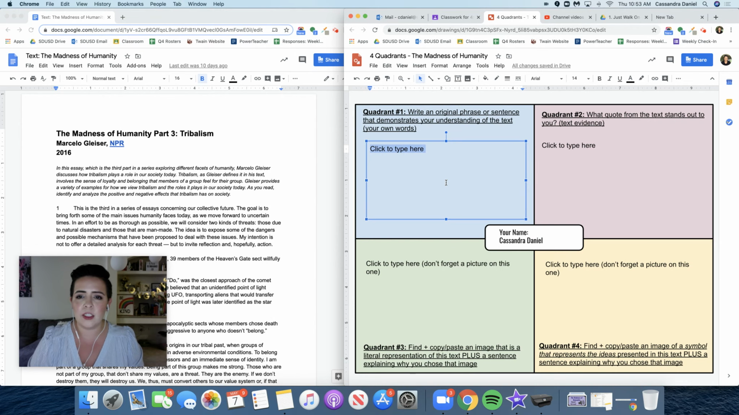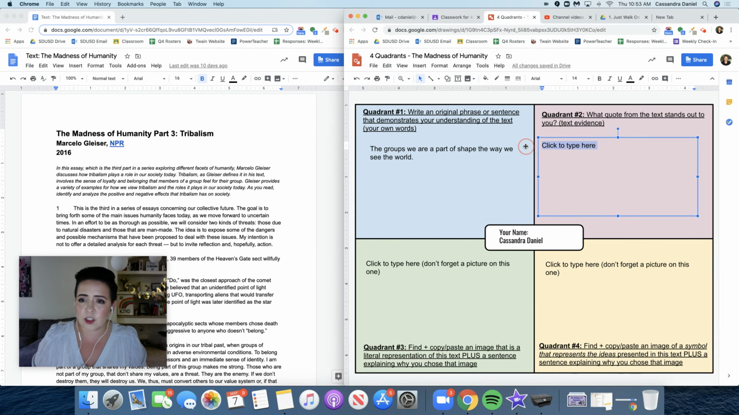So for my original phrase, I'm going to say, let's see. The groups we are a part of shape the way we see the world. Okay, I don't want you to put what I put, but that's just an example of an original phrase or sentence. You can't find that phrase anywhere in this text. That just came from my mind.